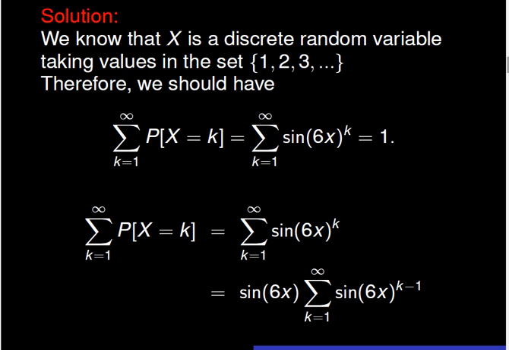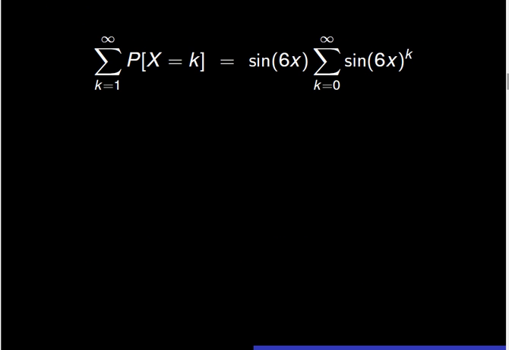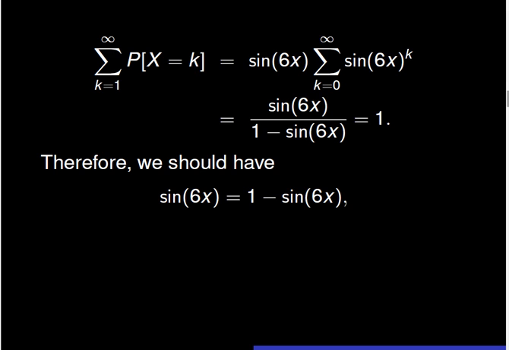As a result, we factor sine of 6x out and we see that the sum of probabilities is equal to sine of 6x times the summation of sine of 6x to the power k minus 1, for k going from 1 to infinity. We rearrange the indexes and see that the sum of all probabilities is now equal to sine of 6x times the summation of sine of 6x to the power k for k going from 0 to infinity. This is in fact a geometric series with ratio equal to sine of 6x. As a result, the sum of all probabilities is then equal to the fraction sine of 6x over the quantity 1 minus sine of 6x.